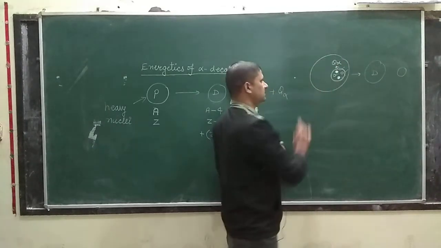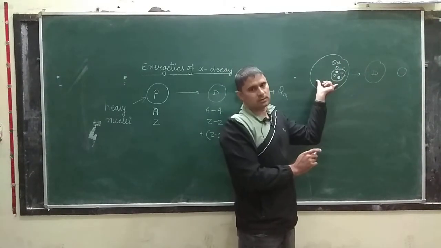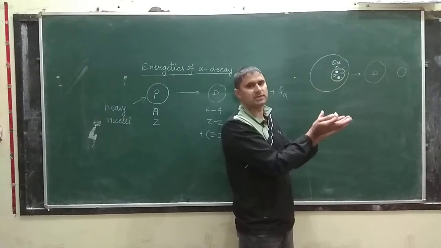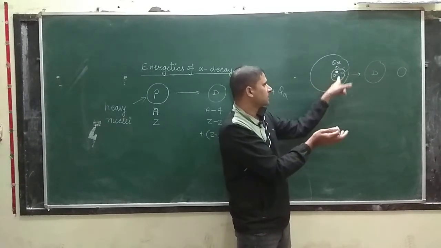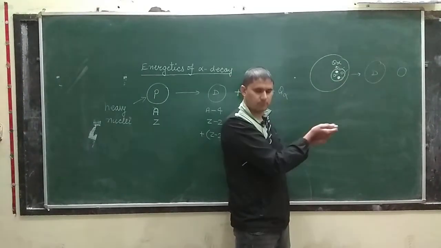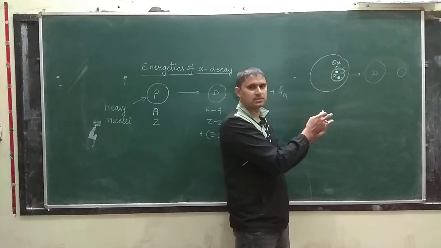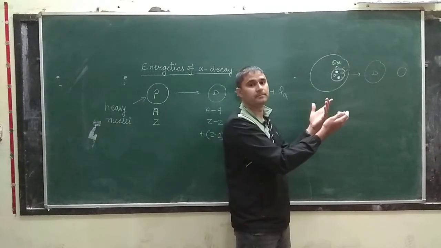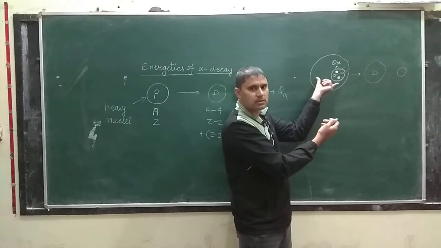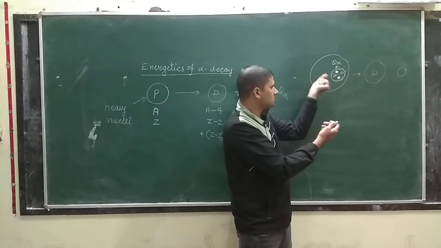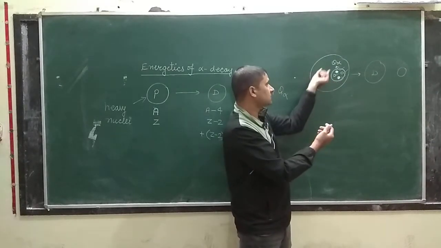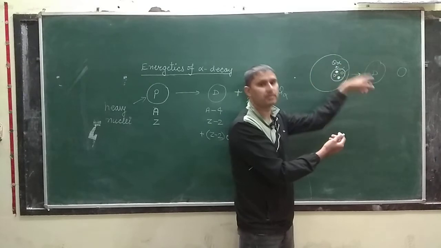Okay, you can see, if we assume that the positive charge inside the nucleus is uniformly distributed, then due to the formation of alpha particle, the uniform distribution of the positive charge gets distorted, and a kind of repulsion increases here, and that repulsion leads to dissociation of the rest of the positive charge and the alpha particle.